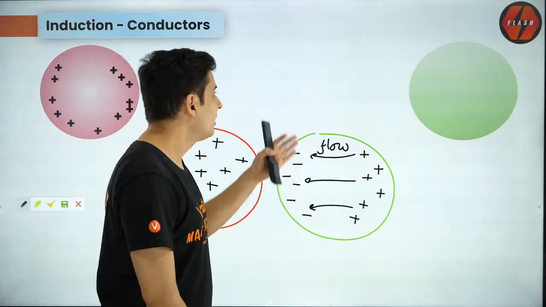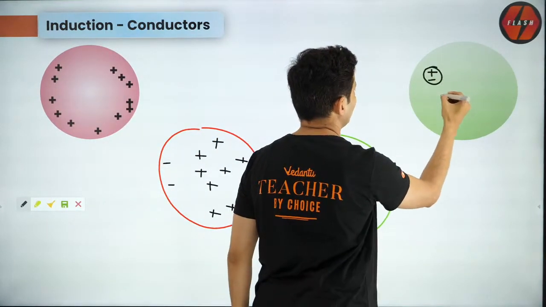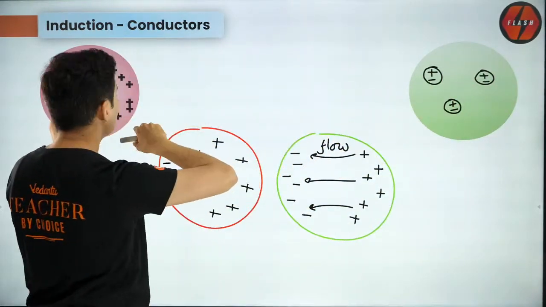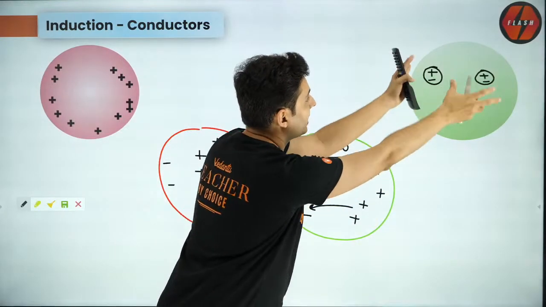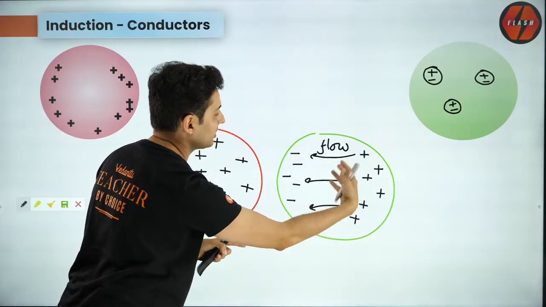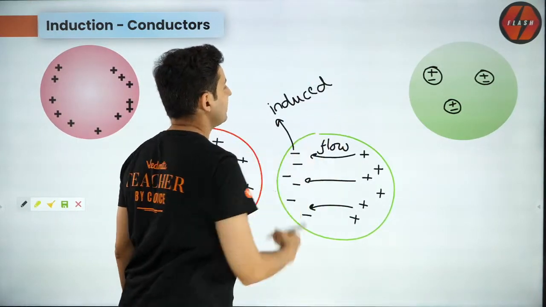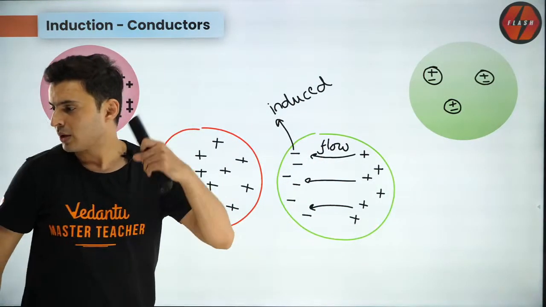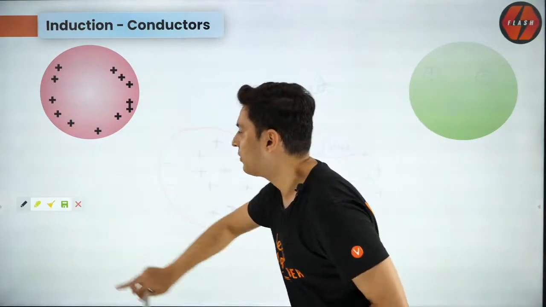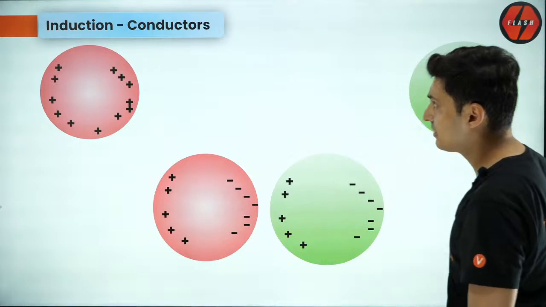So what happened? Because there are electrons in this. Remember, there is positive, there is negative in an atom. Positive, negative, positive, negative. So what happened when you brought this? All the electrons in this particular green body came close to the positive charge. And you will see there will be an exposed positive charge. So these are again induced charges. These are all induced charges. No problem. Okay, very good. Chalo, let's go to the next one. So guys, this diagram is wrong. So please cancel this. I'll probably erase this slide later on.